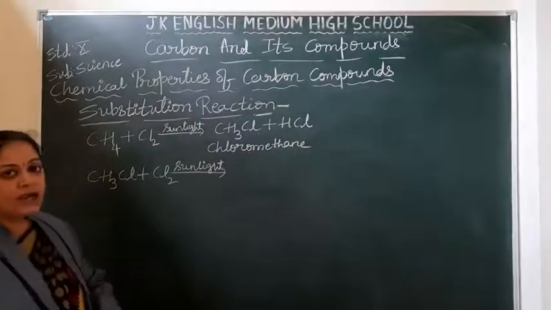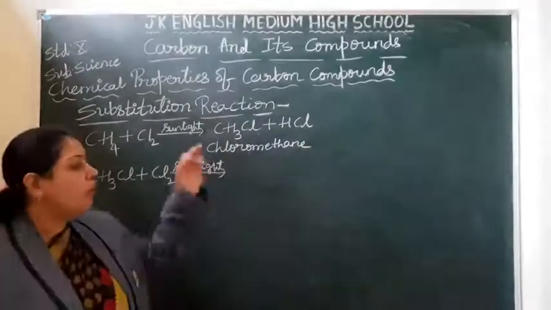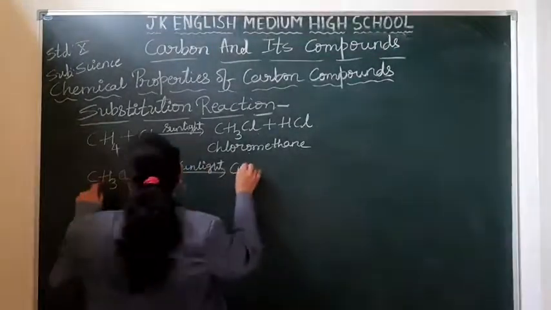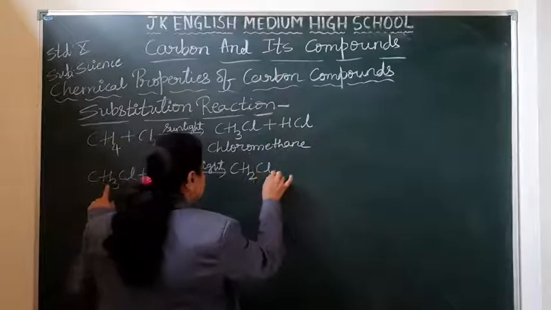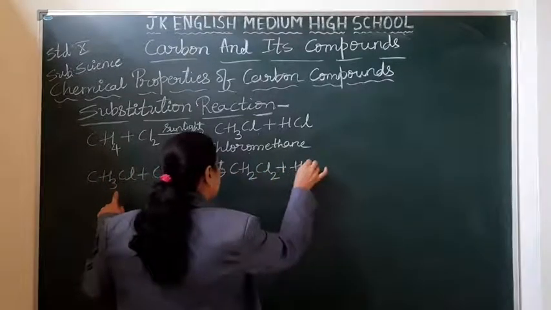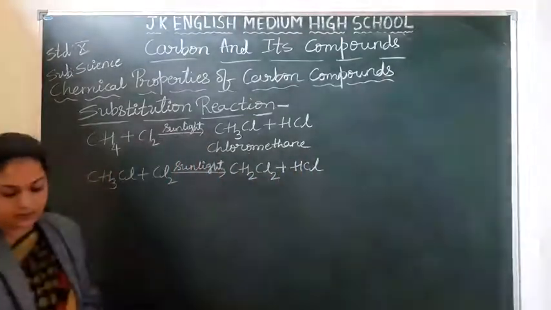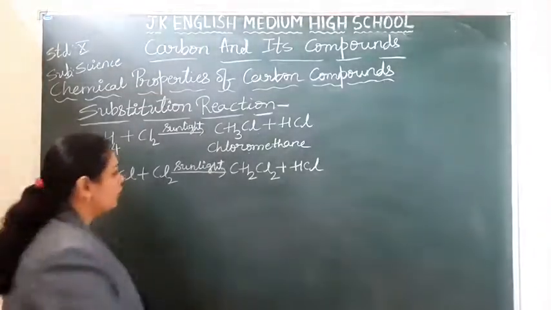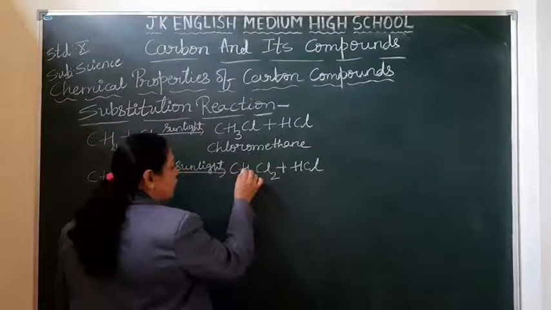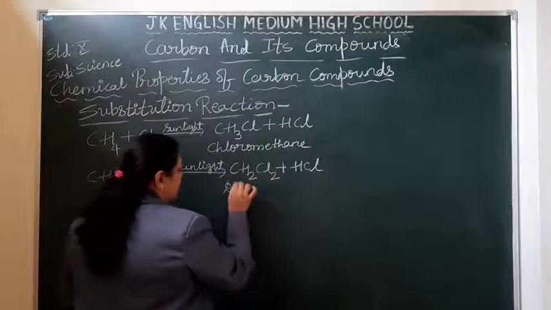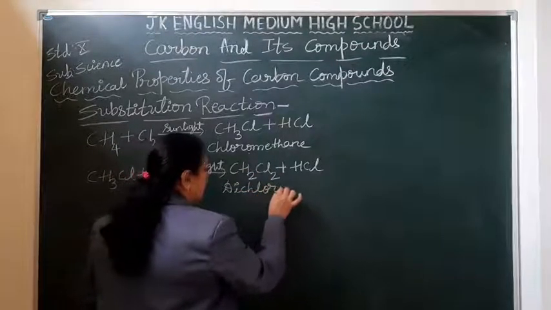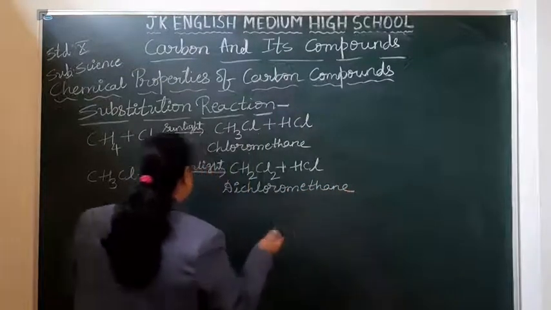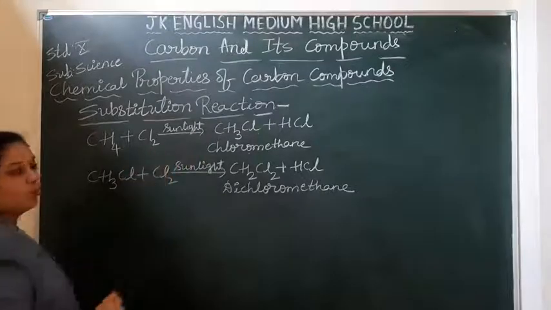It will remove one hydrogen from the chloromethane to form CH2Cl2 plus HCl. Right? So this is called dichloromethane. So it has removed one more hydrogen from the chloromethane.